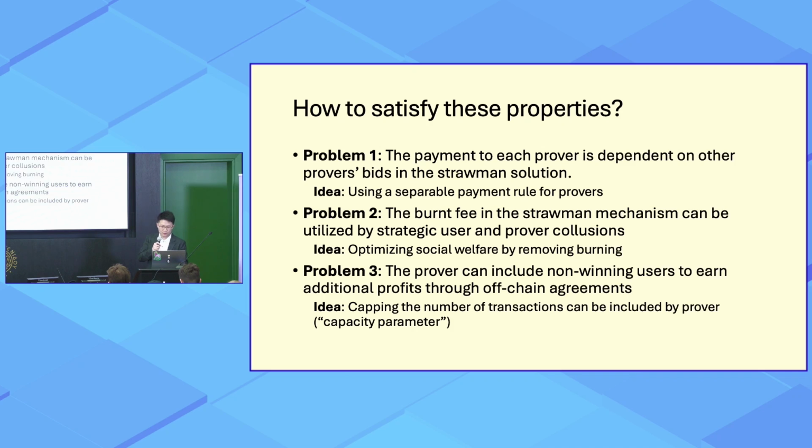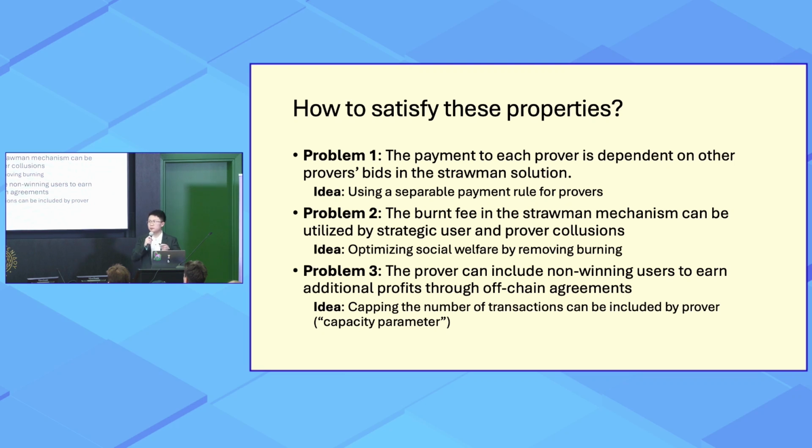However, there are problems with this Strongman mechanism, and we asked the question, how can we design a mechanism to satisfy these properties? So the first problem with the previous Strongman mechanism is that the payment to each prover is dependent on other provers' bids in the Strongman solution. Let's recall, in the Strongman mechanism, we actually pay the winning prover the second price, the victory payment.